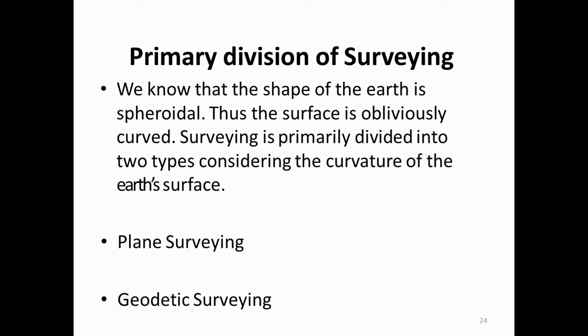Whatever the surveying is, it is divided into two parts. This is the primary division of surveying: plain surveying and geodetic surveying. What are plain surveying and geodetic surveying? As we know, the shape of the earth is spheroidal, so the surface is obviously curved. Surveying is primarily divided into two types considering the curvature of the earth's surface. If we ignore the curvature, that type of surveying is called plain surveying. If we consider the curvature, it is called geodetic surveying.